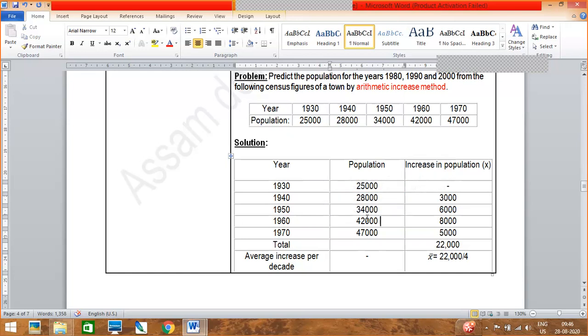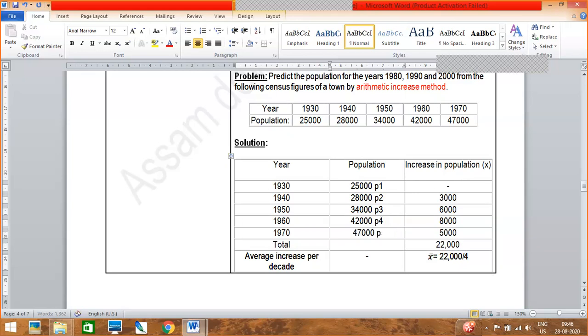This X bar you need to first find out from the table. The populations are given in the question from 1930 to 1970, so we have put them down.